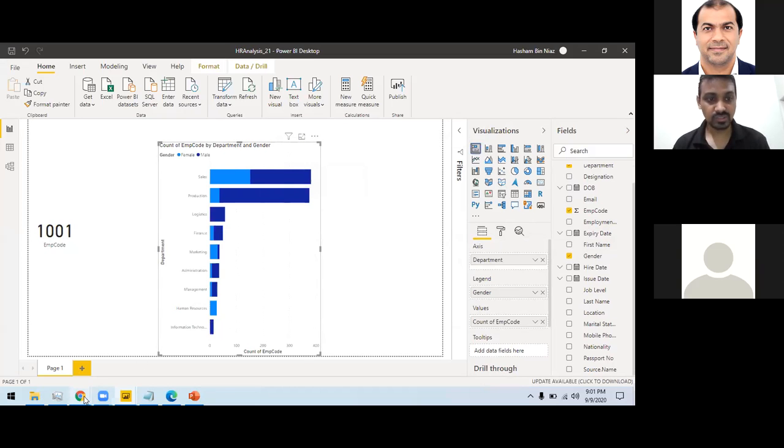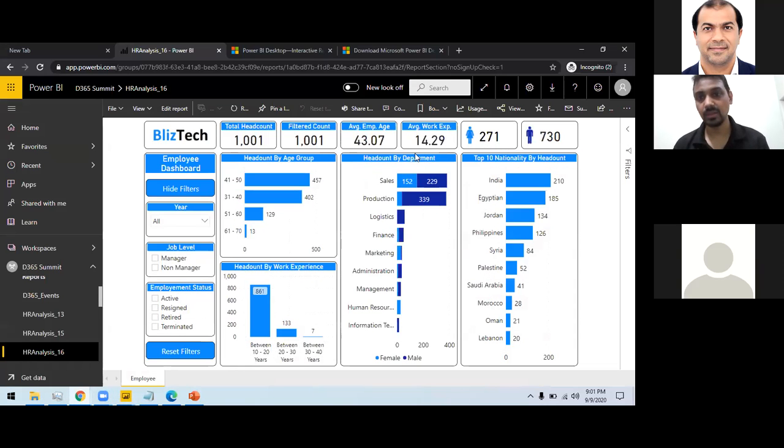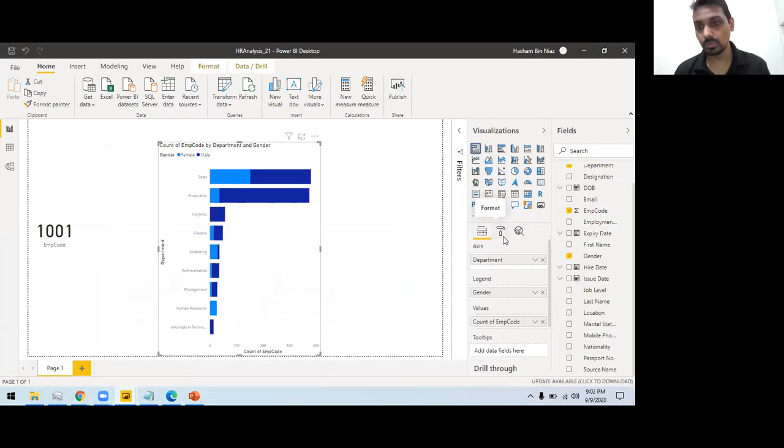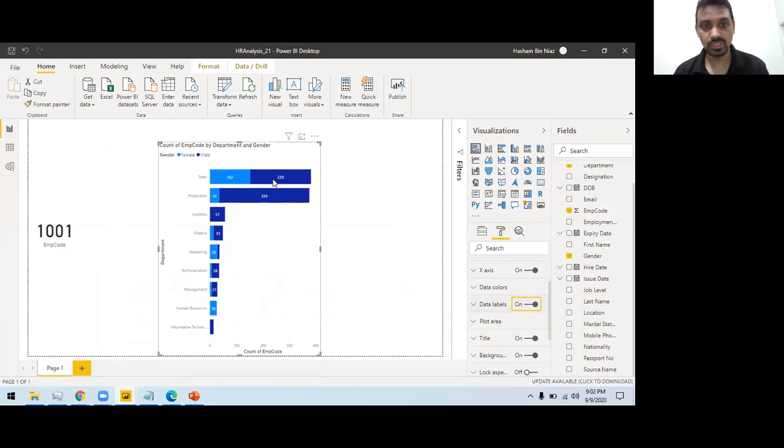Okay, now let's try to do some formatting here, which is very simple. This is headcount by department, and the legend is showing male. Dark blue is for male and light blue is for female. So how can we do it, something like that. Let's jump into the formatting. Once you arrange your chart, axis, everything else, you can go to the formatting tab, and here you have all the things available. If I turn the data labels on, you see, I have this available. Similarly, I can customize the title.